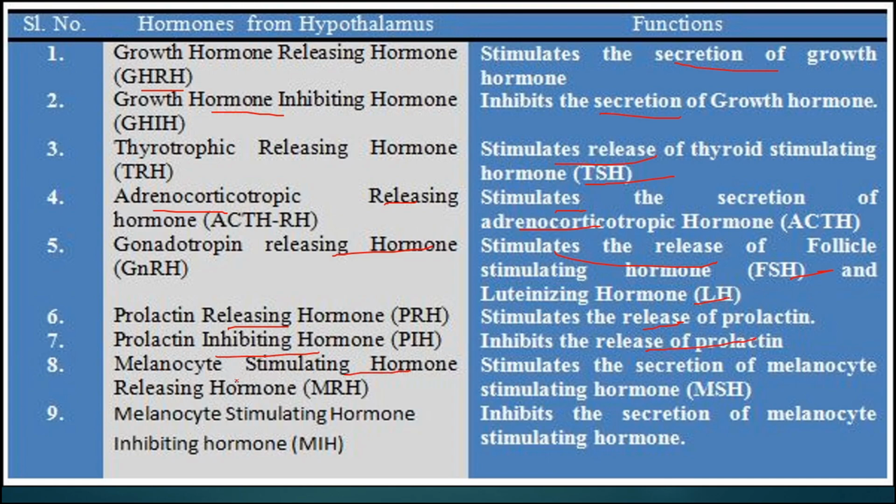Melanocyte stimulating hormone releasing hormone, that is MRH, stimulates the secretion of melanocyte stimulating hormone, that is MSH. The melanocyte stimulating hormone inhibiting hormone, that is MIH, inhibits the secretion of melanocyte stimulating hormone. In this way, these are some hormones secreted by the hypothalamus and doing their proper function.